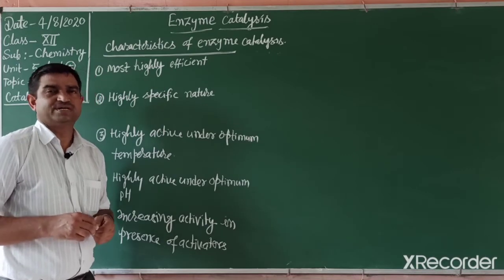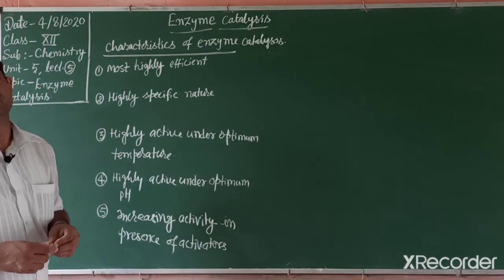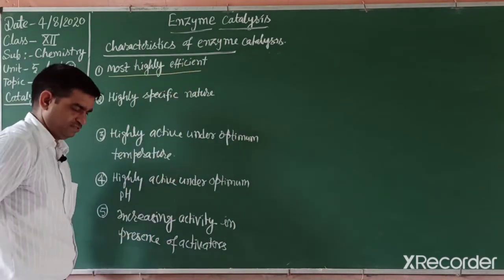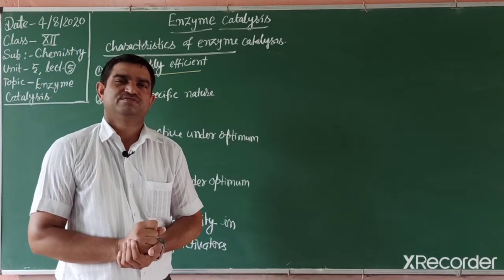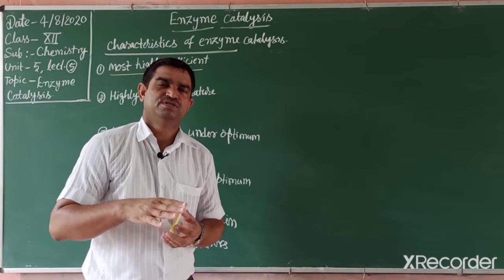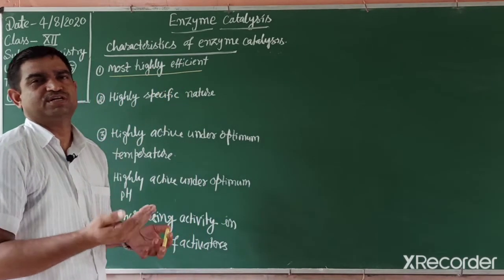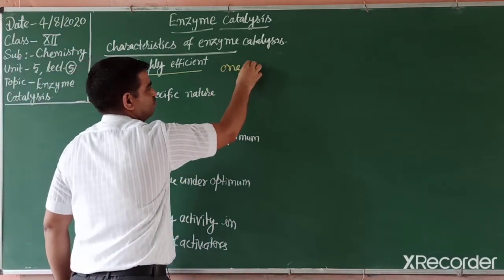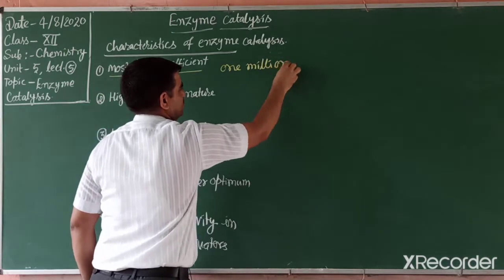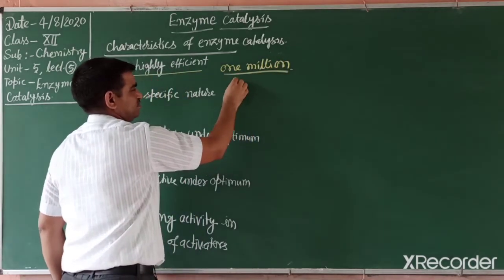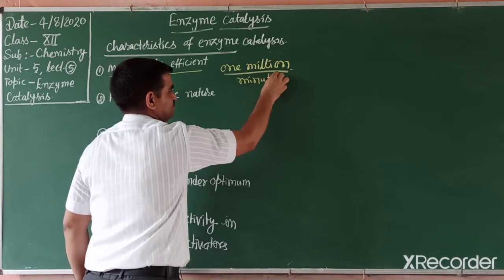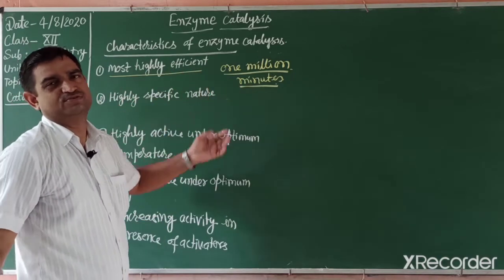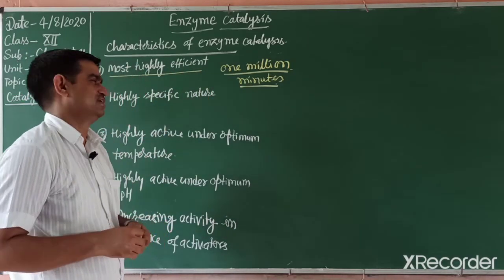Now students, we are studying characteristics of enzyme catalysis. The first characteristic: highly efficient. Students, catalysts are very efficient because in 1 minute they can affect more than 1 million reactant molecules. In 1 minute, 1 million molecules can be affected. So catalysts are highly efficient.